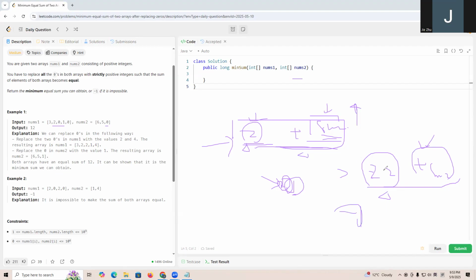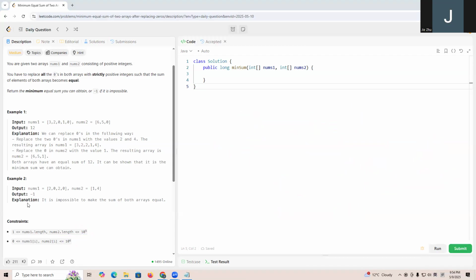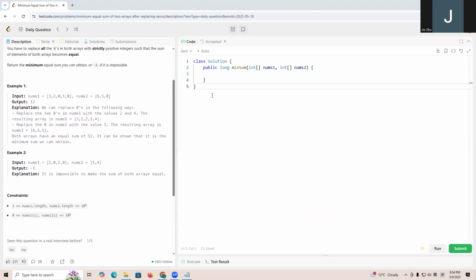So vice versa. If the zero count two plus sum two is greater than the zero count one plus the sum one, and there are no zeros in nums1, we'll also return minus one. Otherwise, we just return the zero count two plus the sum two. Because the array length can be up to 10 to the power 5, and the numbers can be 10 to the power 6, we use long for the sum. For counts, we can use integer.